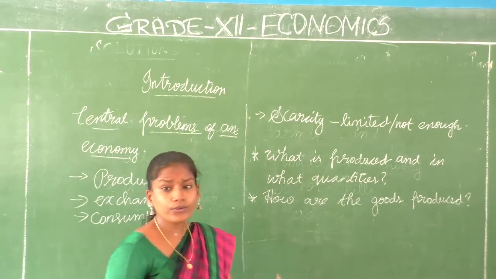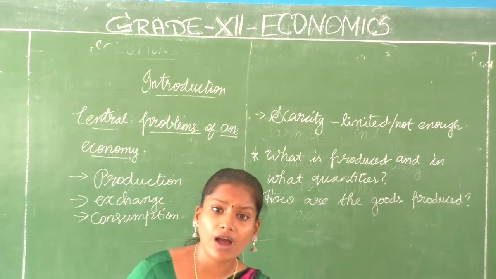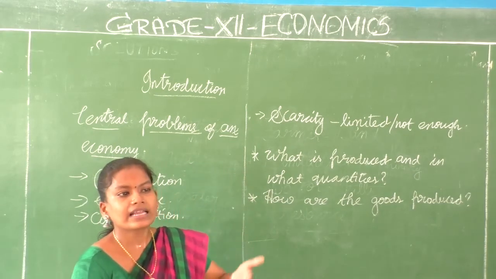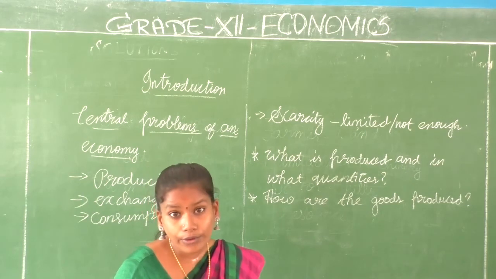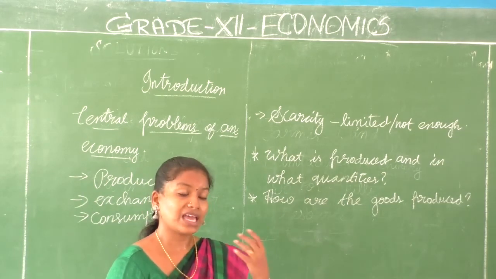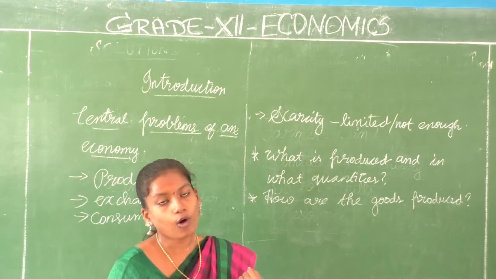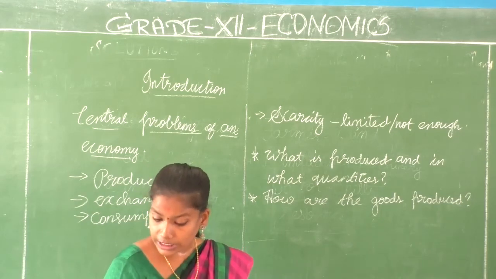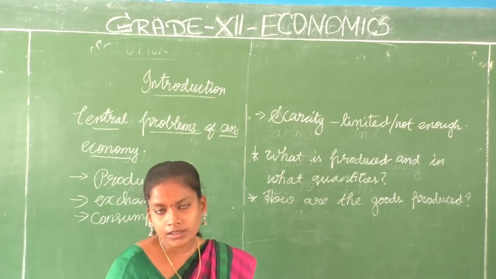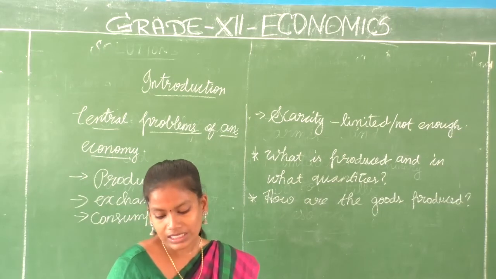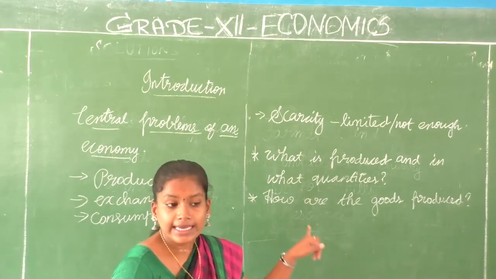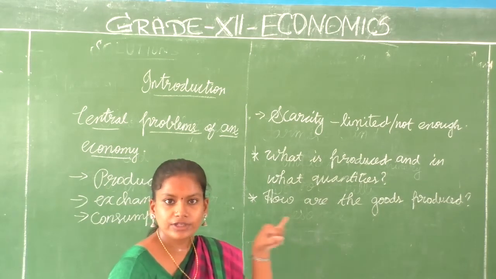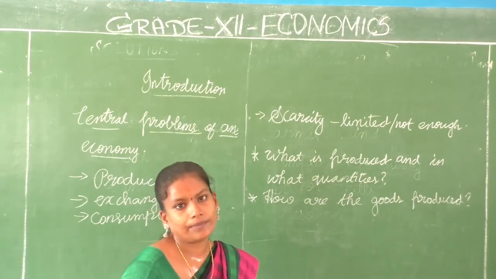And then how are the goods produced means you have to set up a farm for it. You have to create the likely atmosphere for it. Okay, how are you going to do this? Are you going to do any mechanism or are you going to follow any particular technology? Okay, any innovation that you have to do there, and all these things you have to discuss, because each and every product and each and every service is produced in a different way.